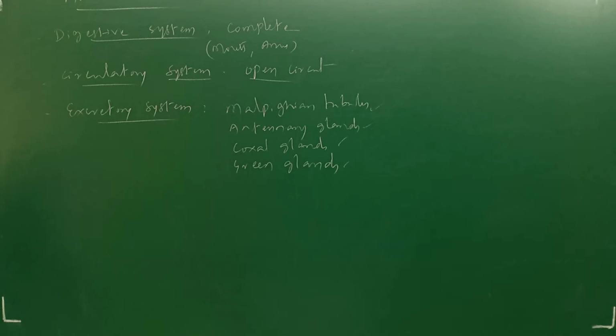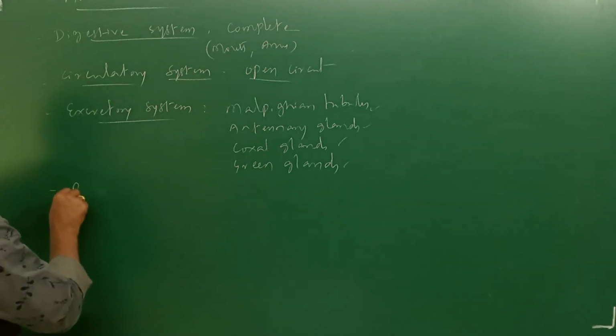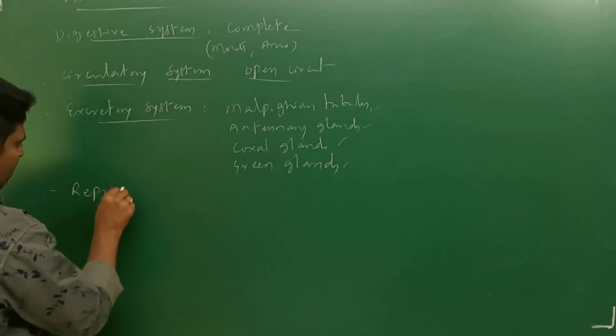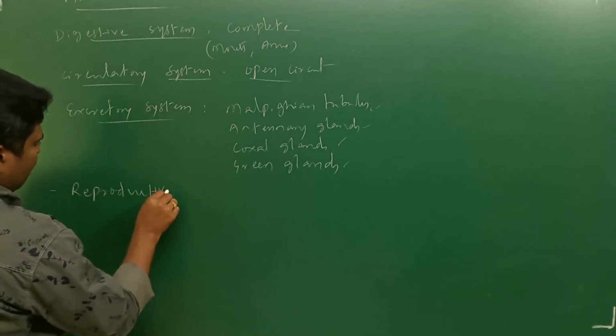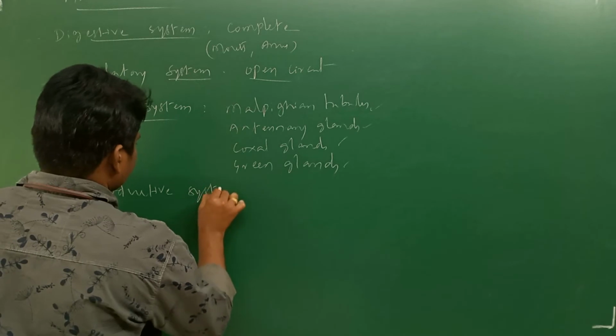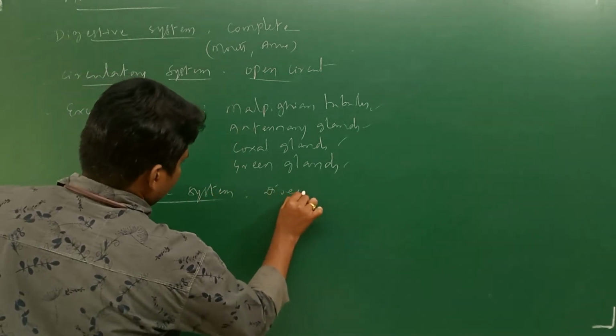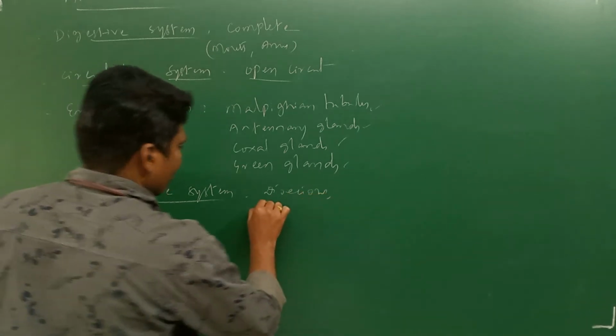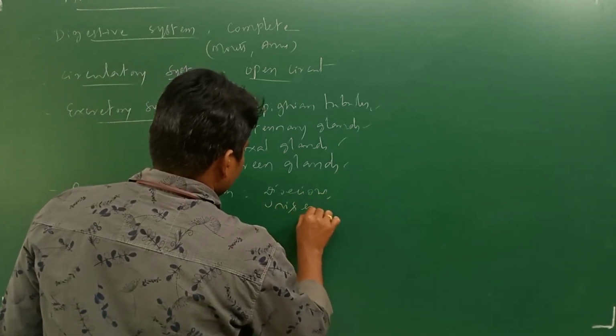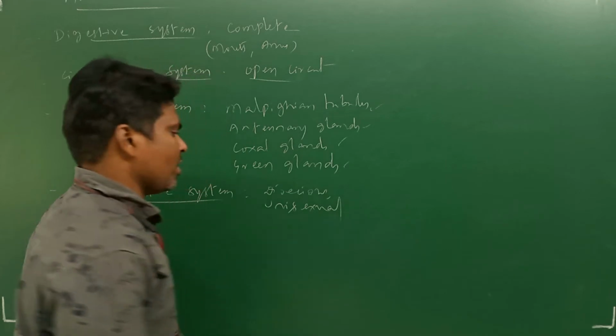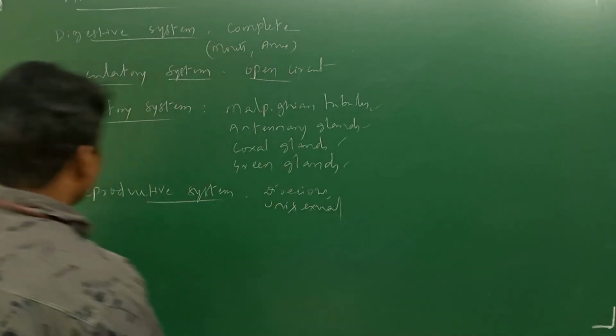Next, the reproductive system of these organisms. These organisms are dioecious, meaning unisexual, males having a male reproductive system and females having a female reproductive system.